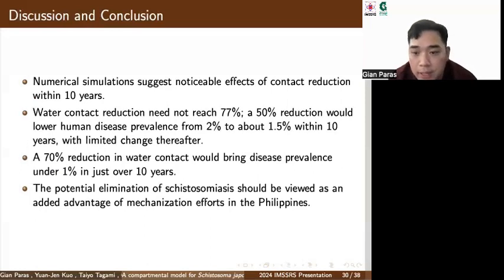Our numerical simulations demonstrate that the effects of contact reduction could be felt within 10 years. Water contact reduction does not have to be the full 77% required for complete elimination. When water contact reduction is about 50%, disease prevalence in humans will drop from the current 2% to about 1.5% in 10 years, but will not change much afterwards. Water contact reduction by 70% would achieve the disease prevalence under 1% in slightly more than 10 years. And the potential elimination of schistosomiasis should be considered as an additional benefit of the mechanization efforts in the Philippines.